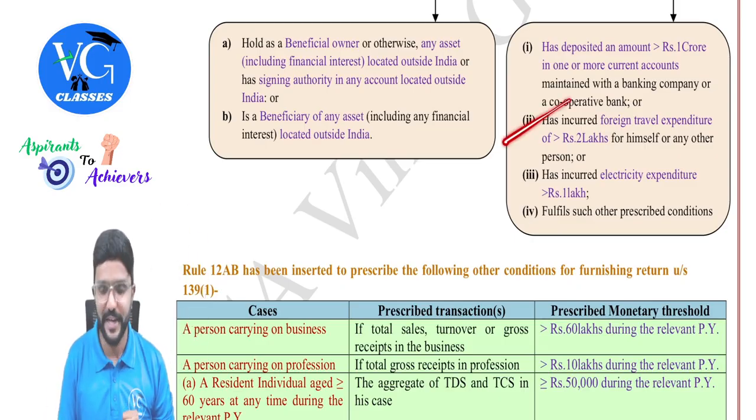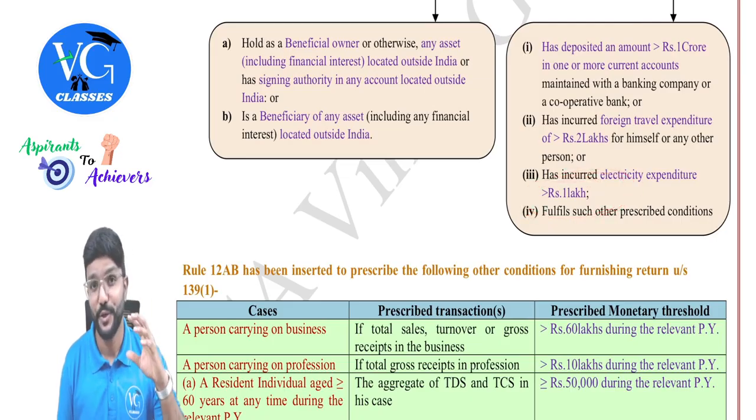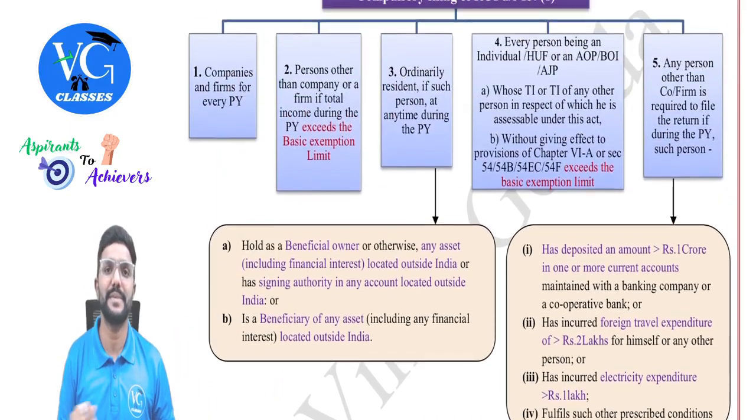Second point, has incurred a foreign travel expenditure of more than 2 lakhs for himself or any other person. Foreign travel expenditure for himself or any of their family members or anyone. If he has incurred more than 2 lakh, then he is covered here. The last point, has incurred an electricity expenditure of more than 1 lakh in a year. You might pay electricity bill every month, but you need to check it for aggregate in a year. If it is more than 1 lakh, then assessee is covered here. That means they are supposed to file income tax returns.